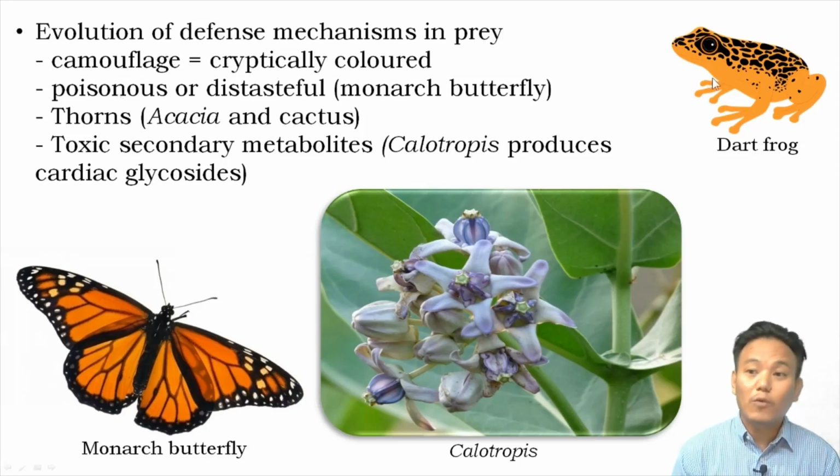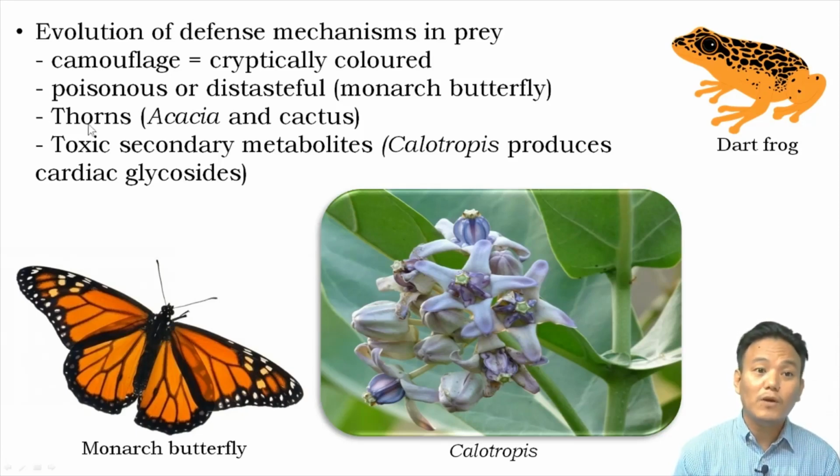And you can also think about poisonous animals like the dart frog or distasteful butterflies like the monarch butterfly. These kinds of evolution, the frog becoming poisonous and the monarch becoming distasteful, are a form of defense against predators. Predators like birds won't eat the monarch butterfly because it is distasteful. They become distasteful because as caterpillars they feed upon milkweed plant. They store those chemicals within themselves, and when the adult comes out of the larva or pupa, the adults are distasteful, and the birds avoid eating the monarch butterfly. So that is the defense mechanism that they have evolved.